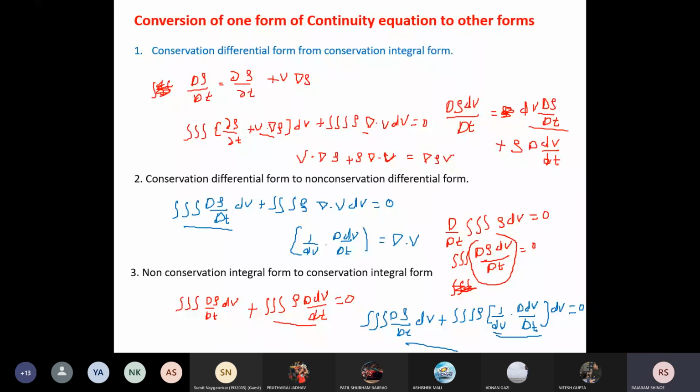So the whole bracket is triple integration of, in brackets, derivative of rho with respect to time plus del dot rho v, over dv, equal to 0.